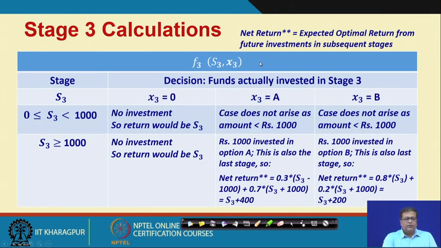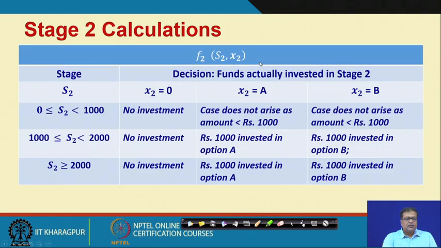You see, however, one very interesting thing is important. In stage 2, there will be three options once again: S2 could be less than 1000, S2 could be equal to or more than 1000 but less than 2000, or S2 could be more than or equal to 2000, and there will be different scenarios.